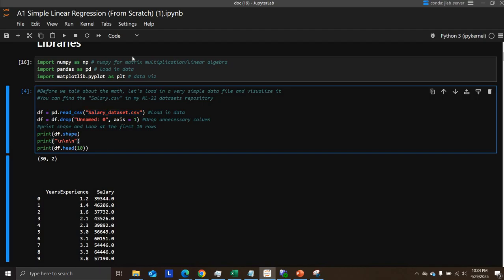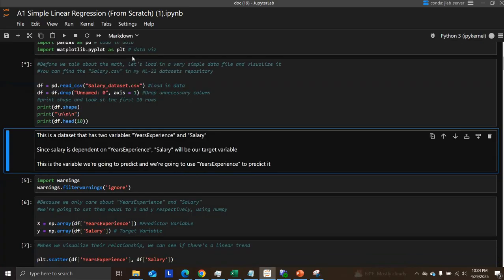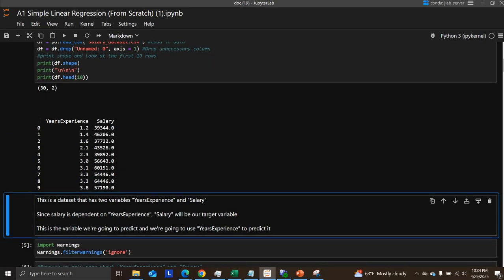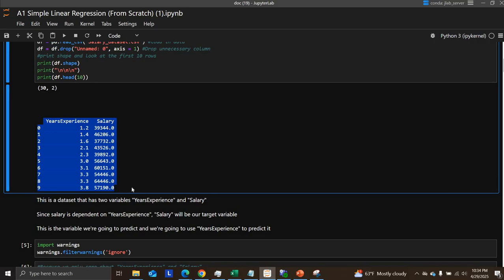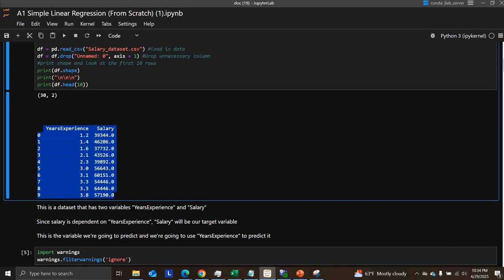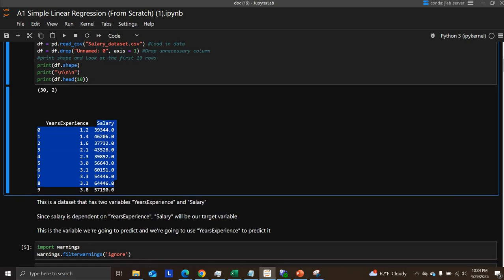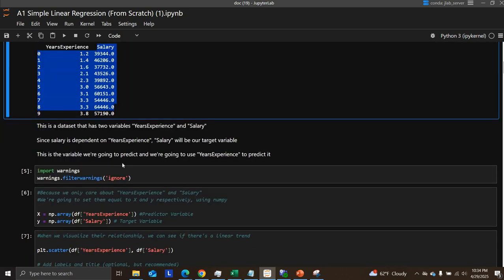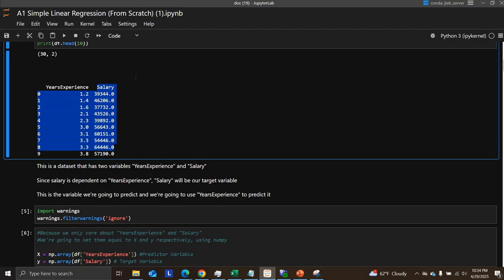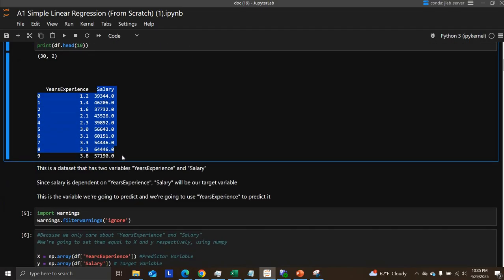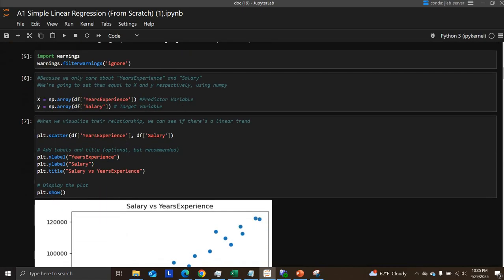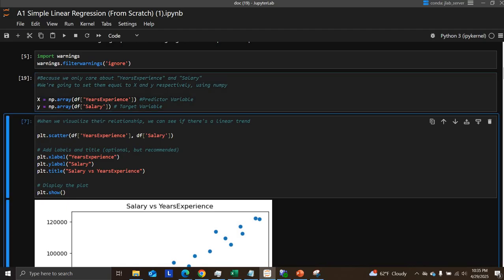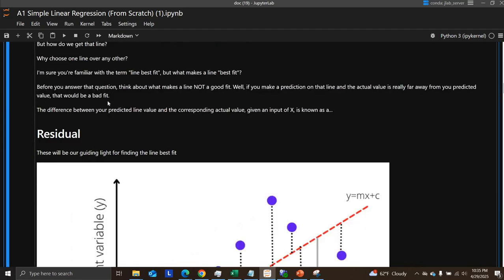Let me just make sure this is working. Okay, great. So here's just the header for the data file. Years experience is going to be our predictor variable, and then salary, you don't see it here, but it's in USD. So this is how much you make annually. And we want to see if there's a relationship between those, and if we can map the line of best fit, again, without using any scikit-learn. So let's go down here. I'm just going to put these into NumPy arrays in case I need them.